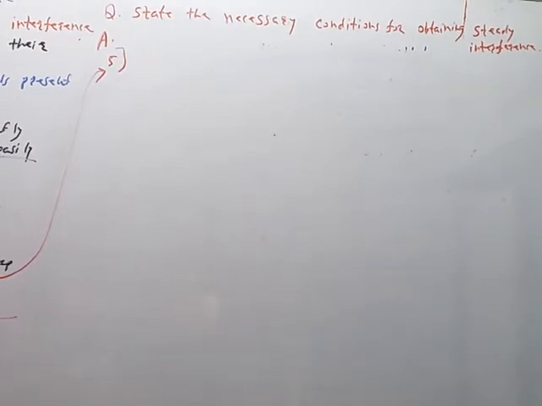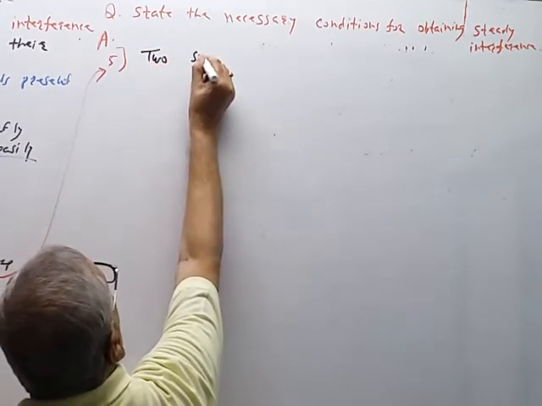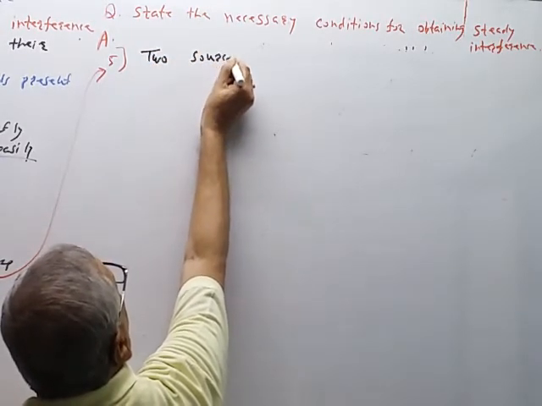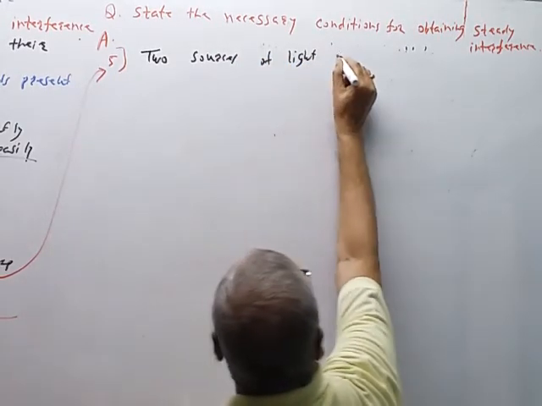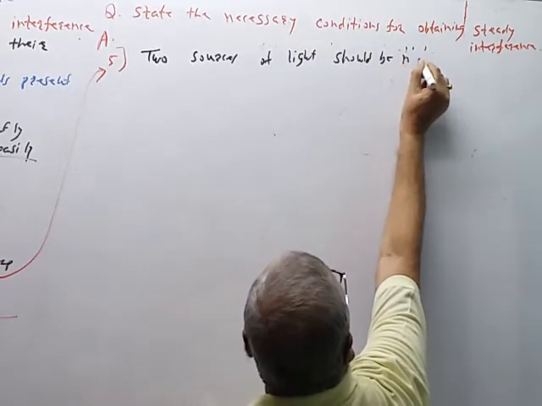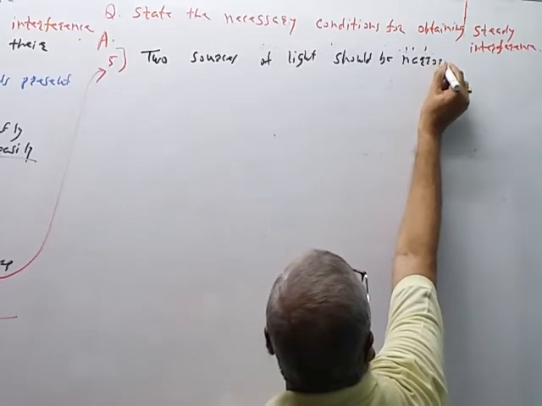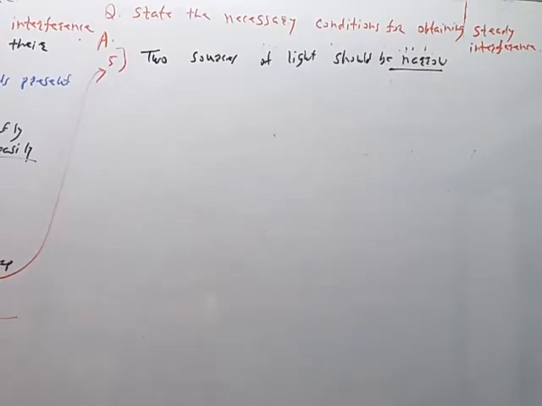Now, the interference bands should be sharp and no blurred bands should be observed. For that purpose, the condition is that the two sources of light should be narrow, narrow rectangular slits.